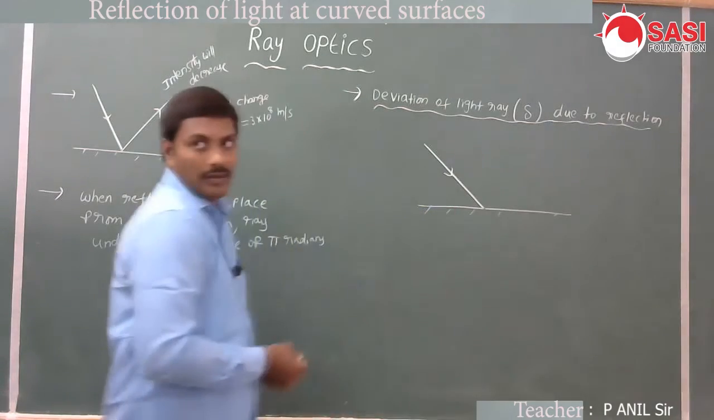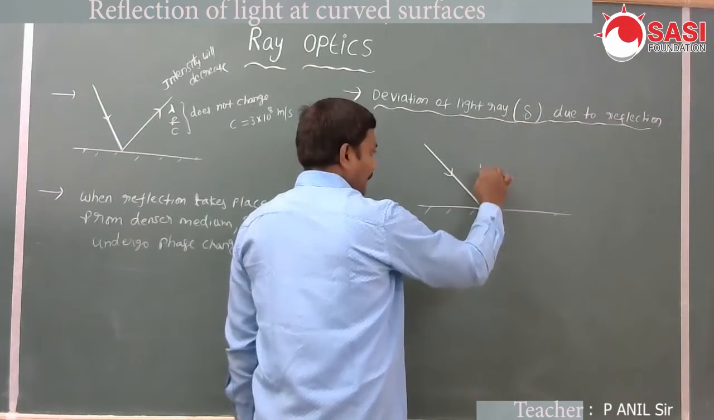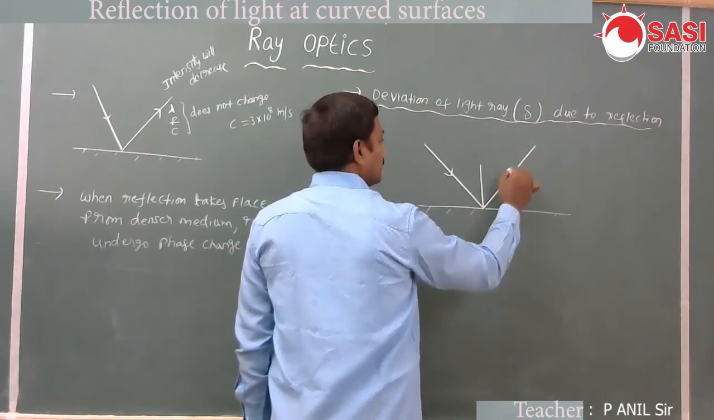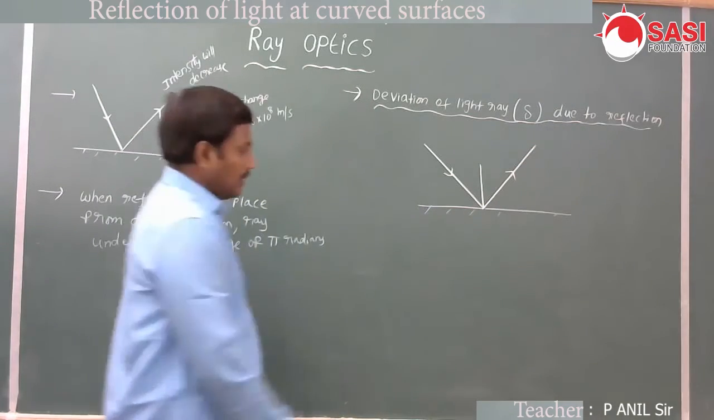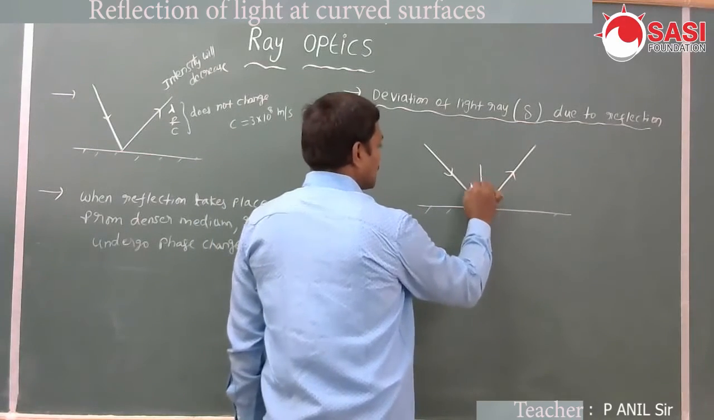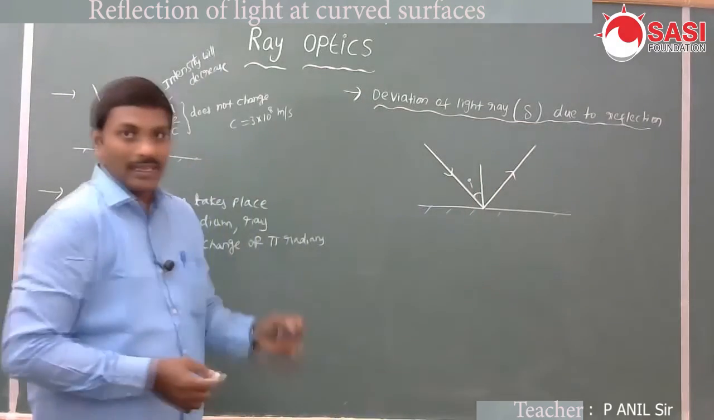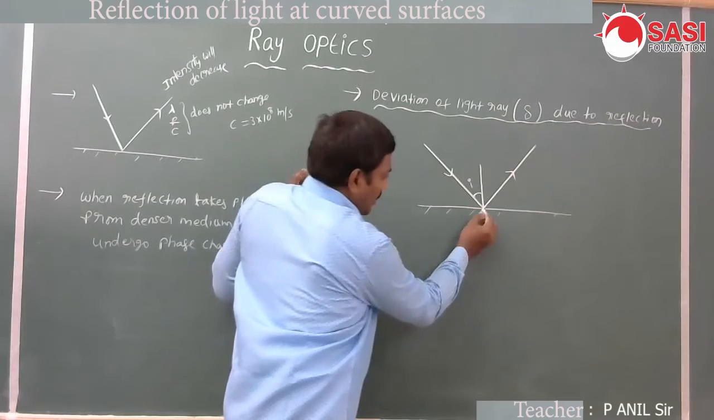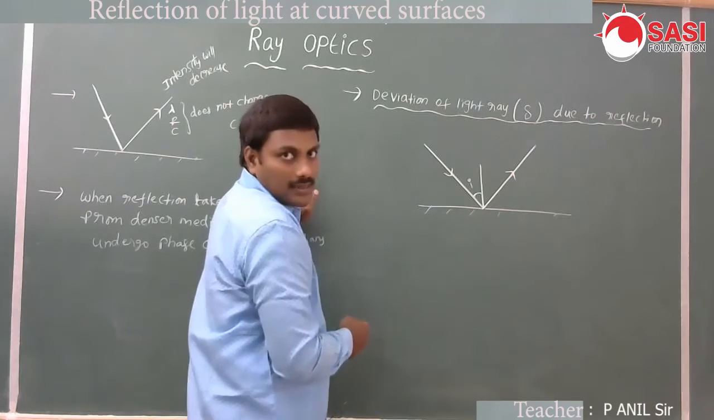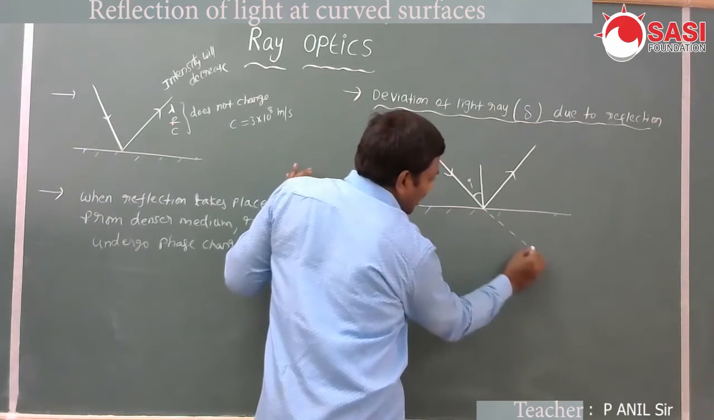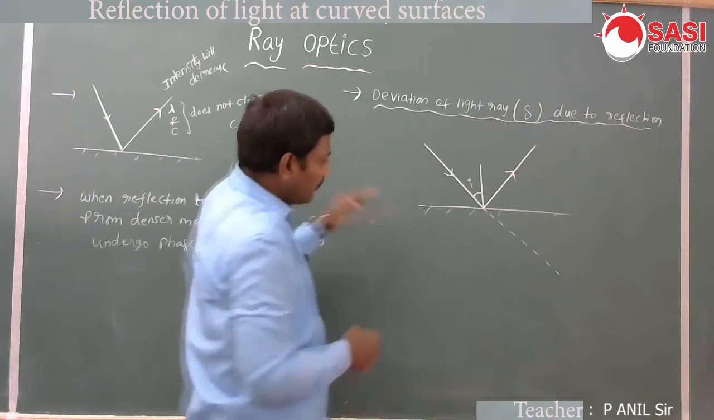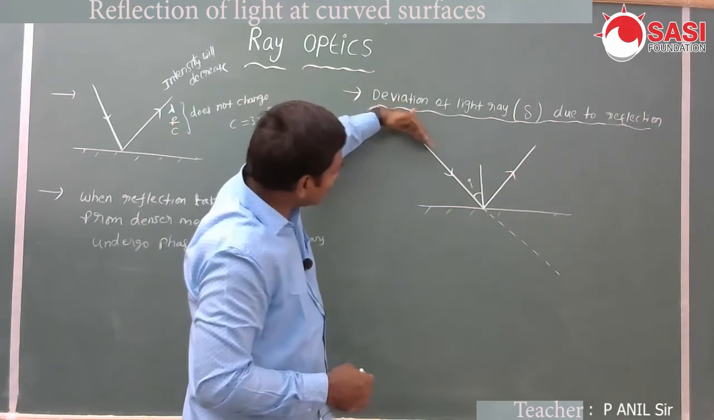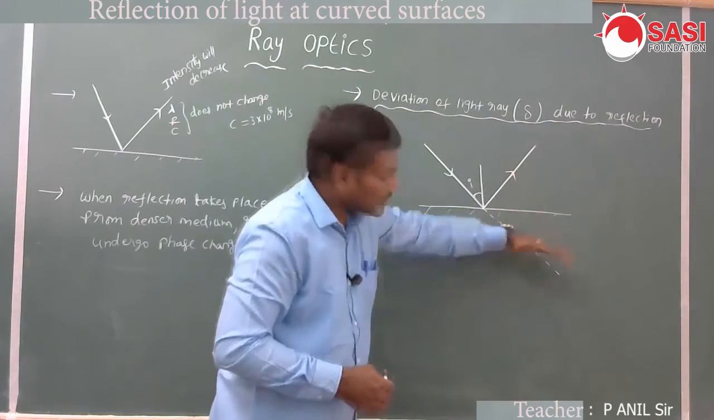This is the incident ray, and this is the normal at the point of incidence. This is the reflected ray. This is called the angle of incidence. Actually, the light ray moves along this direction. If there is no plane surface, light always travels in a straight line and would continue in this direction.